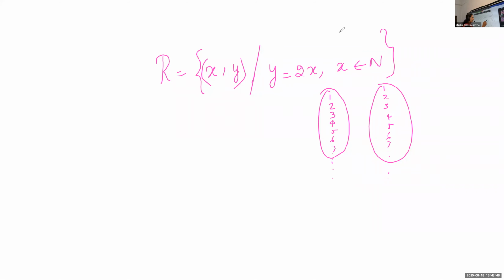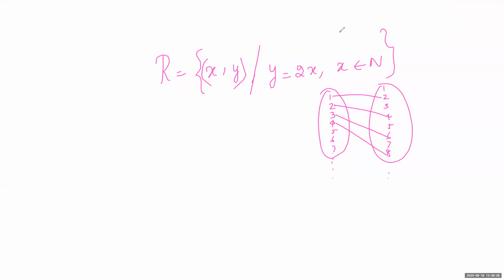If we take 1, what is given here? X comma y, where the second element is double of the first element. So 1 will be mapped on to 2, 2 will be mapped on to 4, 3 will be mapped on to 6.